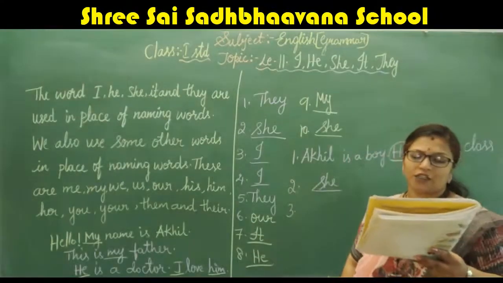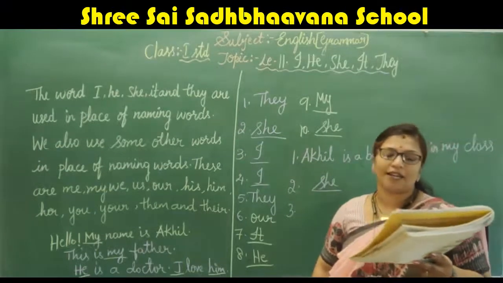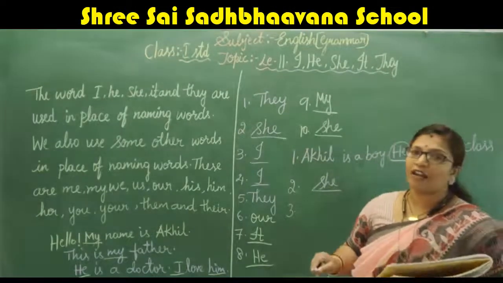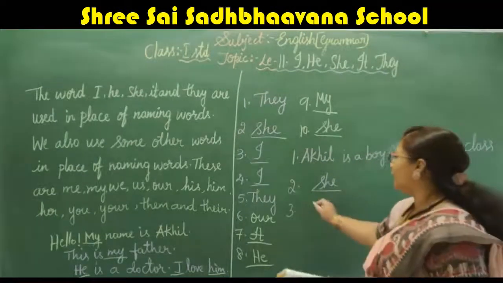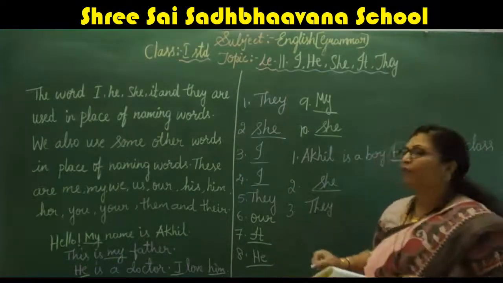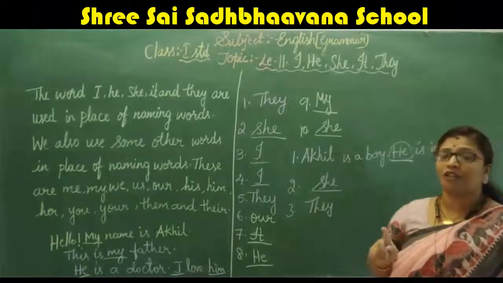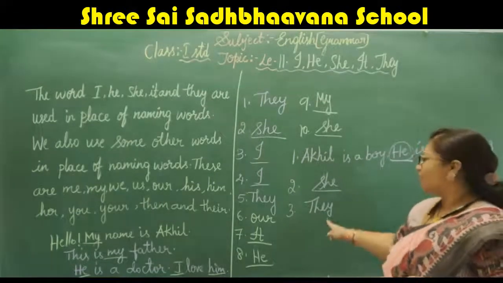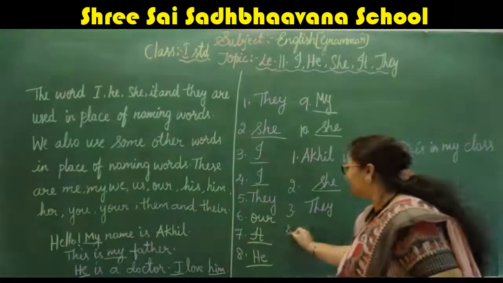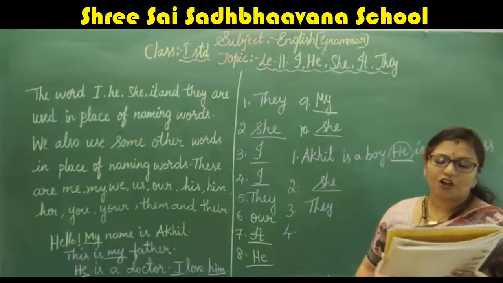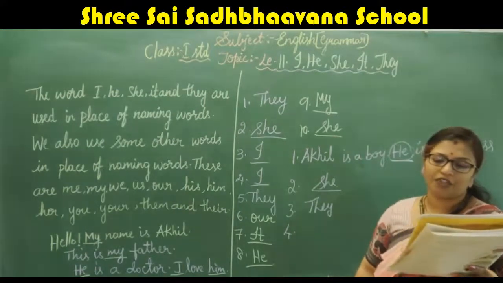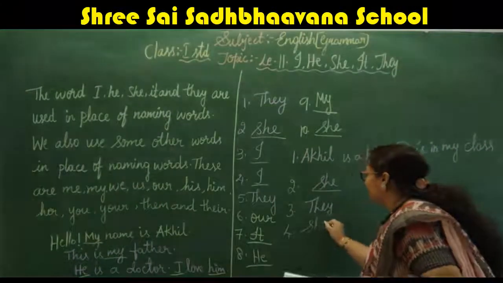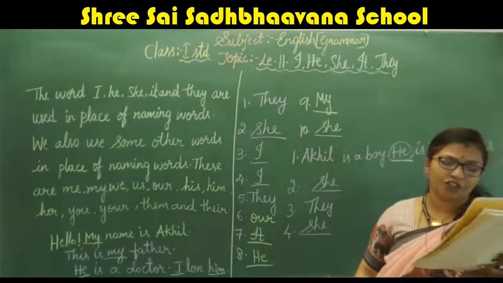Third one, Ravi and Sonu are friends. Ravi and Sonu play together. So Ravi and Sonu are friends. Again Ravi and Sonu are given. Instead of that you should write they. I told you, when one person is there you can use she or he. When two persons are there you should use they. So you should write there they. Ritu is a naughty girl. Ritu fell down from the chair. So instead of Ritu here you should use she.